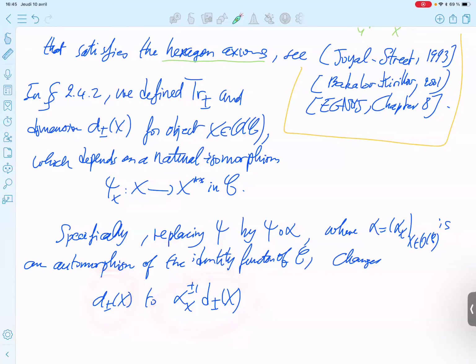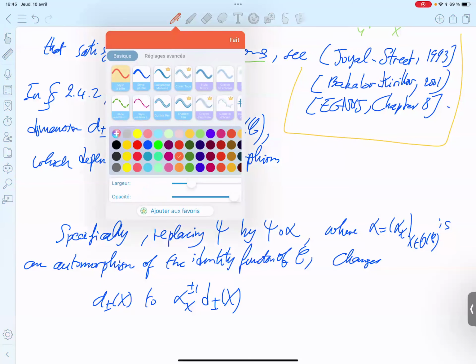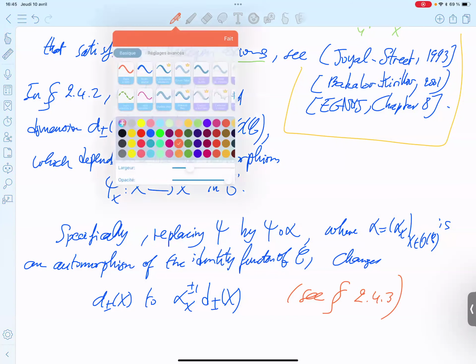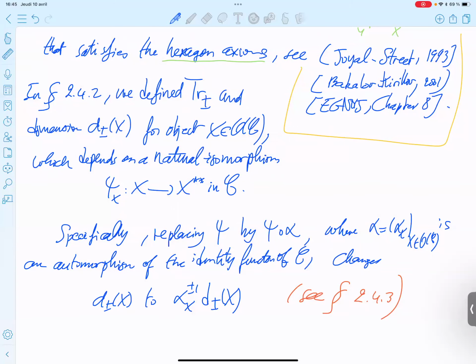You replace this categorical dimension by this categorical dimension if you change the natural isomorphism like that. So this was done before, see subsection 2. Okay, so we already did that.